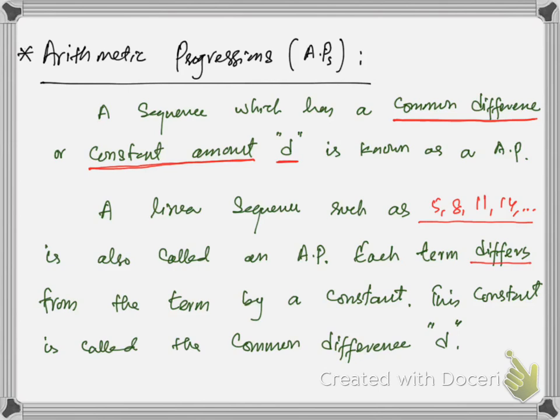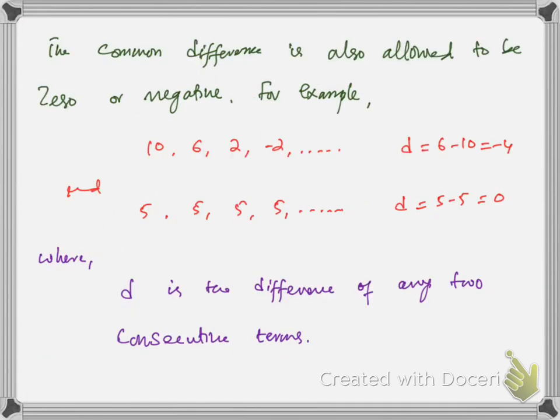For example, if you take the difference of these two, you will get 3. 11 minus 8 makes 3 and so on. This constant is called the common difference. The common difference is also allowed to be 0 or negative. For example, in sequence number 1, this sequence, the common difference is -4.